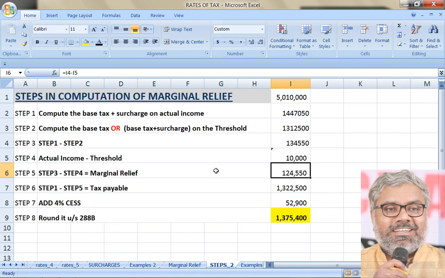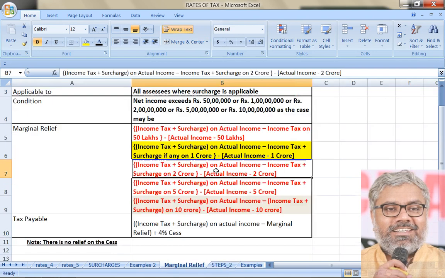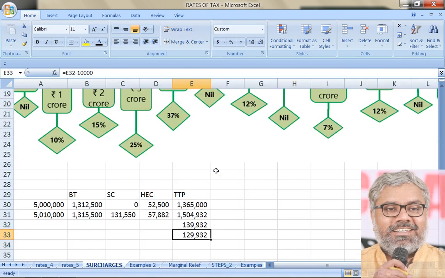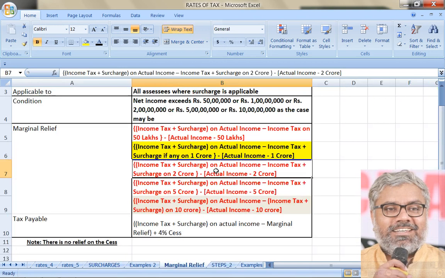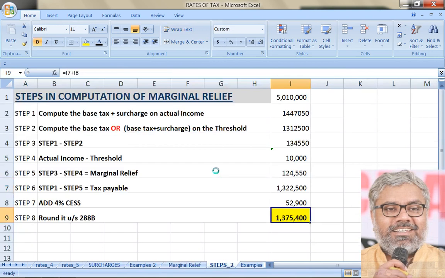How much marginal relief here? 1,24,550. But the benefit he is getting is not that much. Benefit he is getting is 1,29,932 because of cess also being saved. Cess does not have a relief, but that also gets saved. When your tax liability before cess is reduced, naturally cess also gets reduced to that extent.